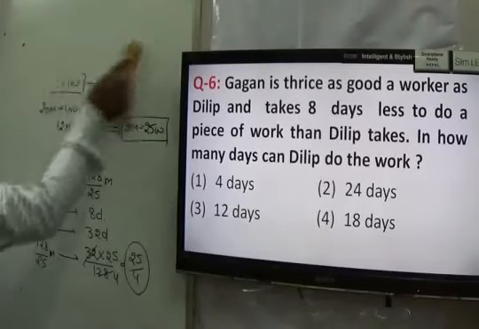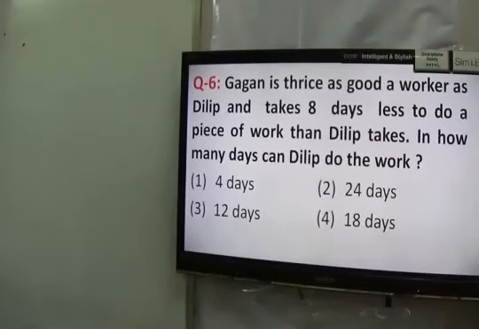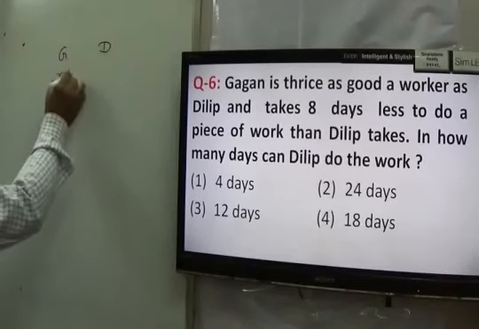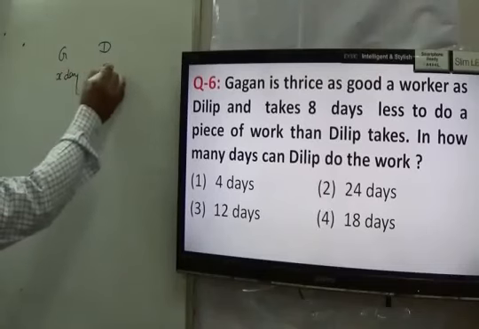Next you have statement number 6. It is given that Gagan is thrice as good a worker as Dilip. It means the time taken by him is 1/3 of that of Dilip. If Gagan takes x days to do a work, it means Dilip takes 3x days to do the work.